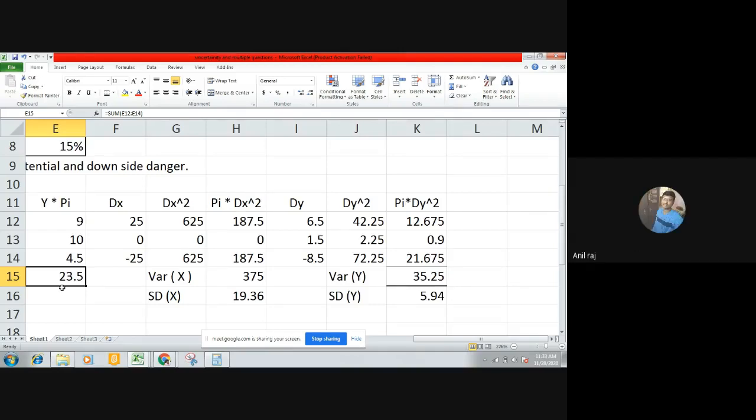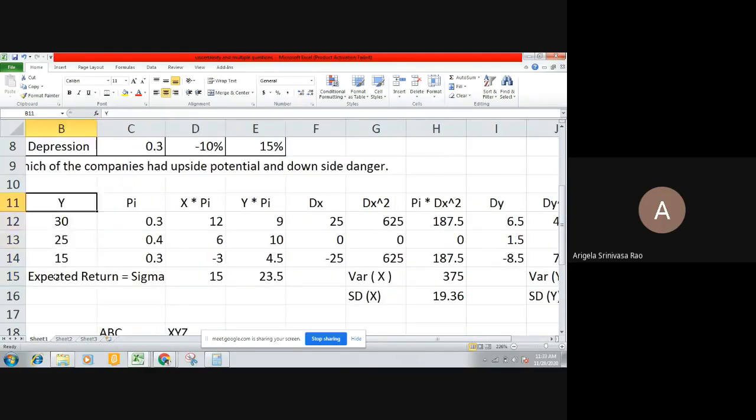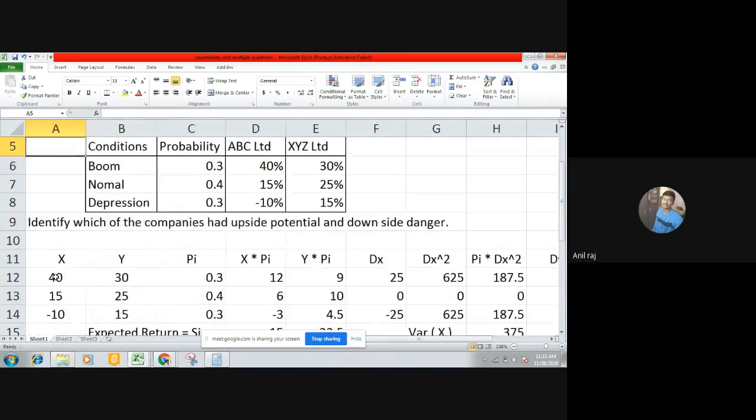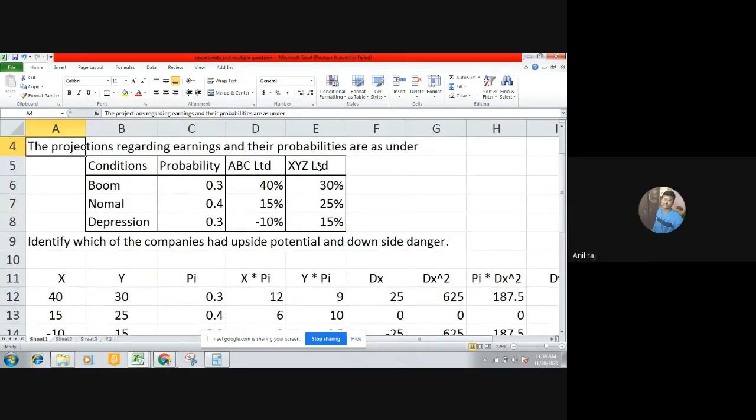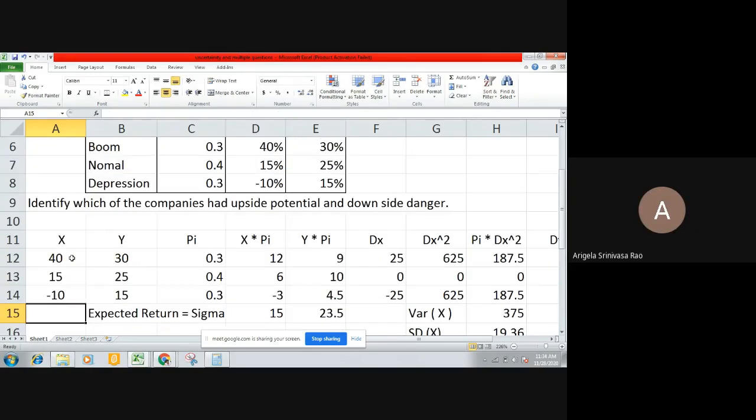Yes, sir. Now try to tell me the answer, which of these two companies you want to invest in. XYZ Limited, not ABC company, right? Yes, sir. What is your conclusion? What is the reason for that answer? Because in XYZ, whether there is a profit or loss, we are in a safe zone, sir. We will get more return. But in case of ABC Limited, we are getting less, and if there is any risk, there is more loss. Right, good. Now we analyze that interpretation like this.